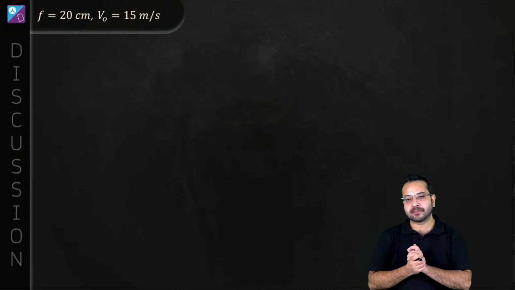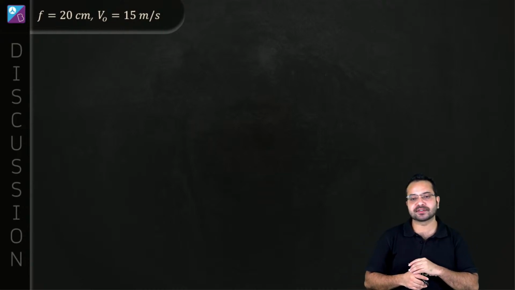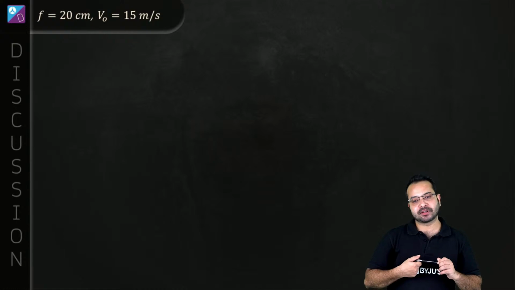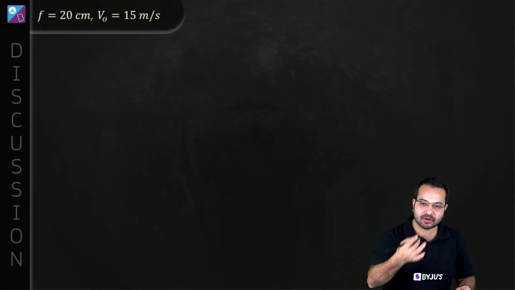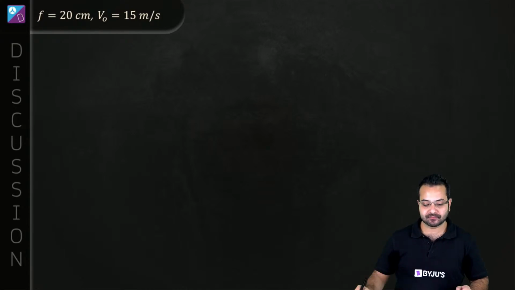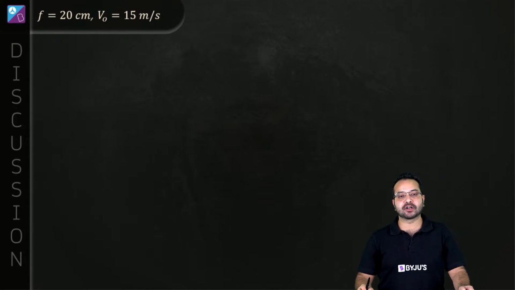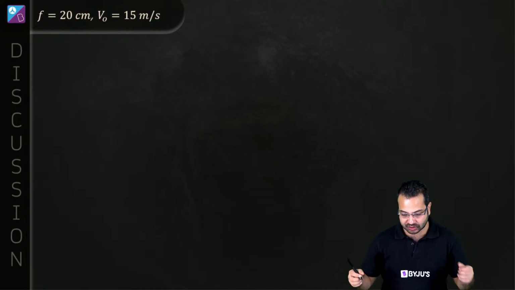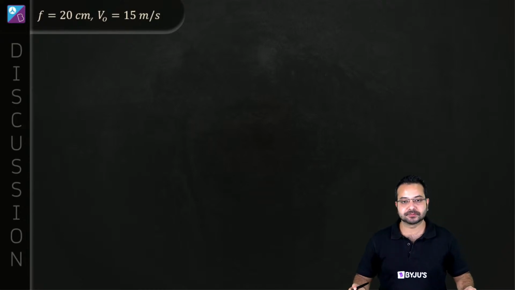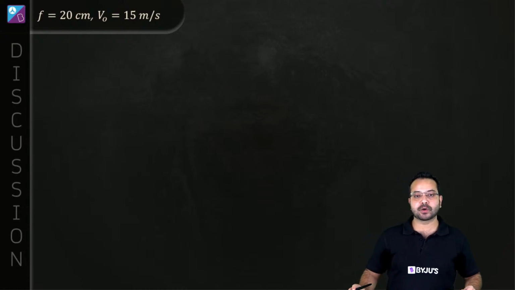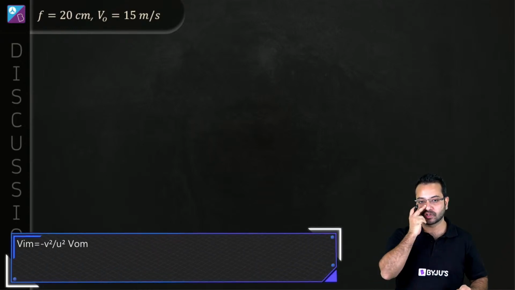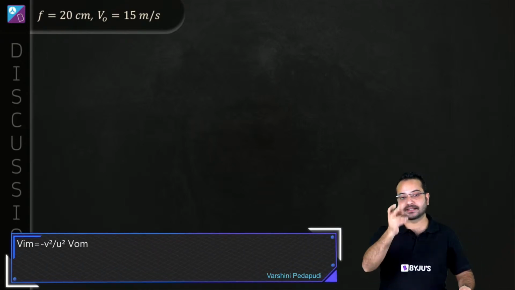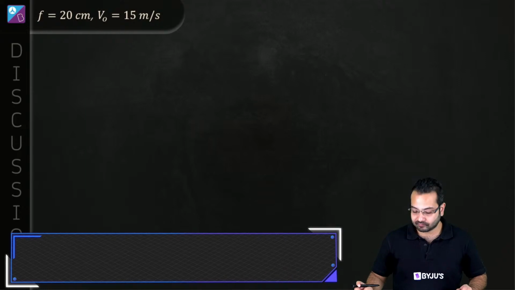Alright, movement of image. Yes, we are talking about velocity of image. There will be some velocity of the object, consequently there will be some velocity of the image. Can someone tell me the expression that I should use for the velocity of image? Velocity of image is equal to minus v square upon u square into velocity of object. Absolutely, spot on, Varshini.